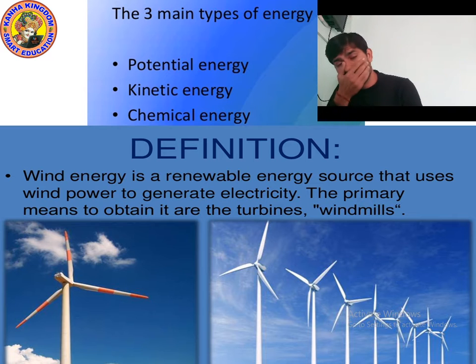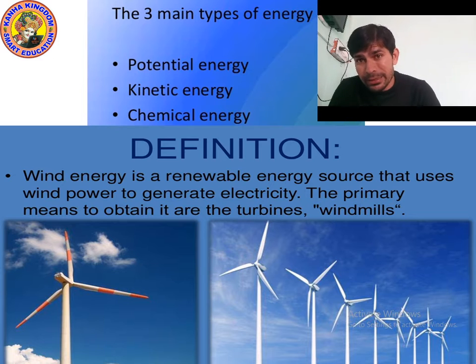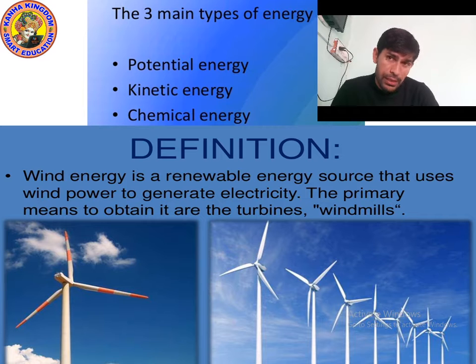So what is potential energy? Potential energy is the energy due to its own position. Like the water in a dam is at its own position, it is not moving, so the energy present in the water is potential energy. Like the fruit hanging on the plant, it will have potential energy.